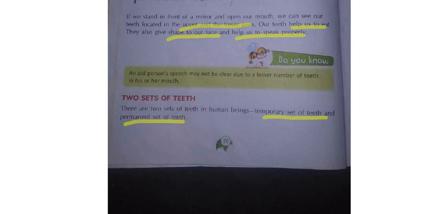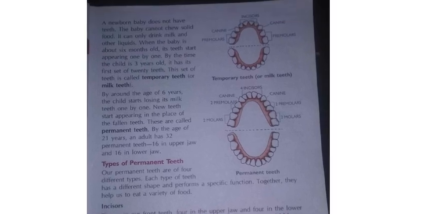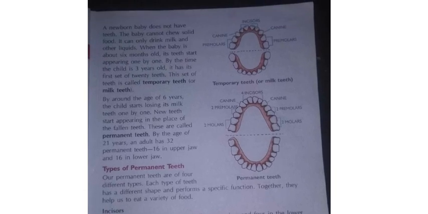For some time it will be there and later it will go. But permanent means forever it will be there. So in our mouth there are these two types, temporary teeth and permanent teeth. Now first we shall learn about the temporary teeth.